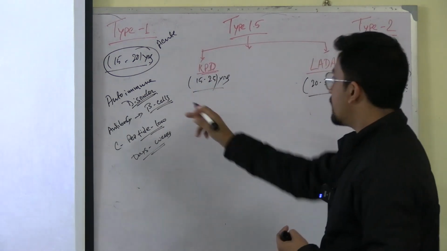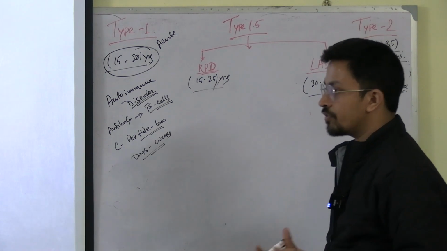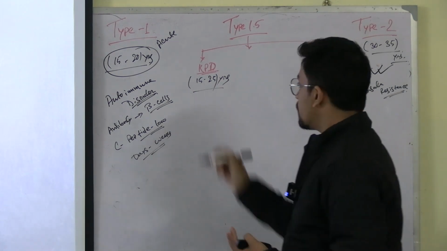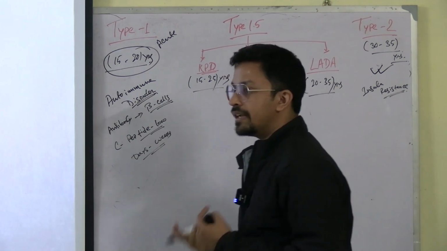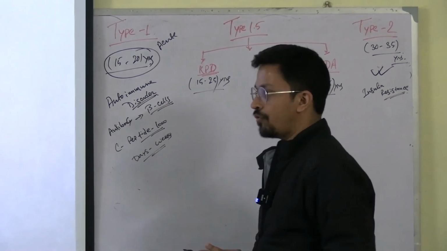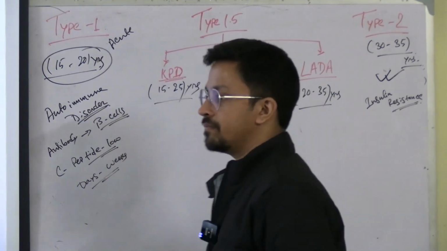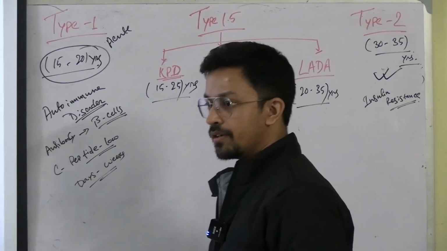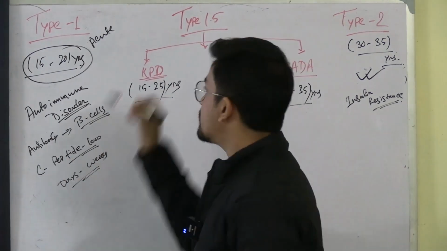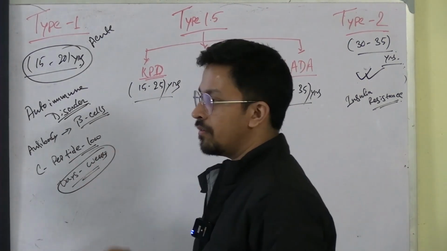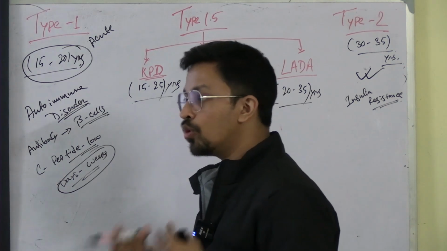If it develops within days to weeks, then all of a sudden the body has a crisis of insulin. Because the beta cells are getting destroyed, insulin is not coming, but the body needs energy. Your body has to function. So for energy, the body breaks down fat. You already know this from the Rothera's test, which ma'am has told you. The body tries to break down the fat because it's a very severe condition. It happens within a short span of time, and the body needs time to cope.